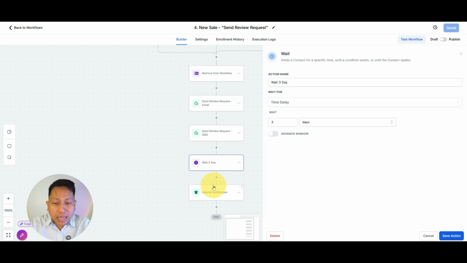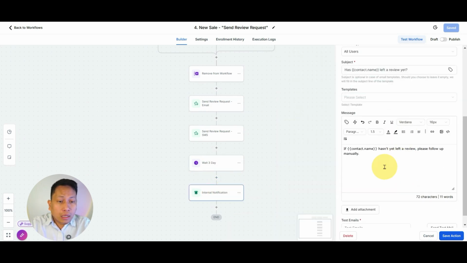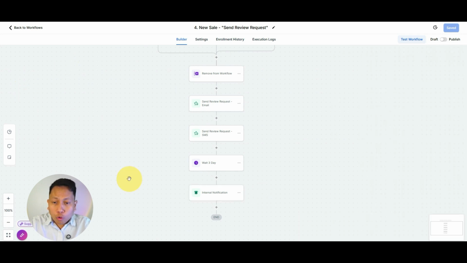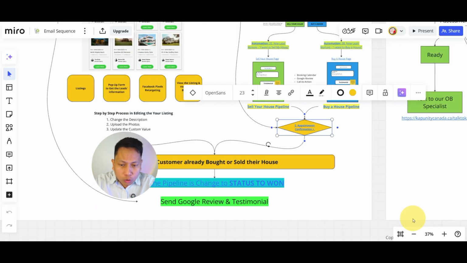Wait for 3 days, and then there will be an internal notification that the customer hasn't yet left a review. Please follow up manually. So this is one way to make sure that the customers send us a review.